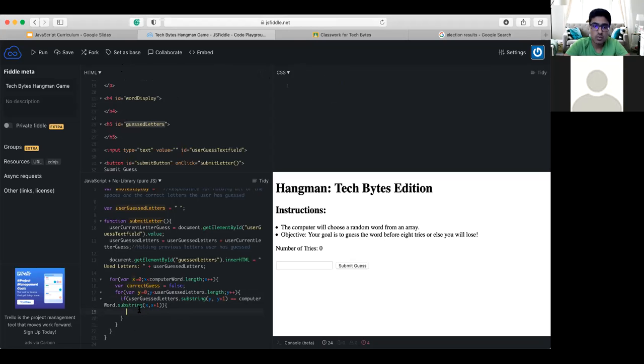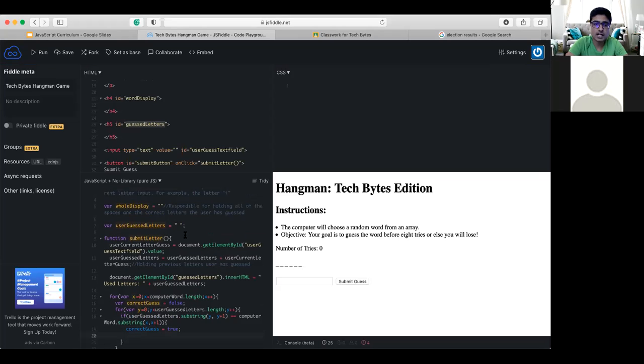Alrighty, and now what we can do is if any of the letters match, we can change our Boolean variable to true. So if there's a correct guess, yes, there is. Set that equal to true. And also, now we need to think about what letter the user guessed correctly. We need to essentially somehow store that in some type of variable.